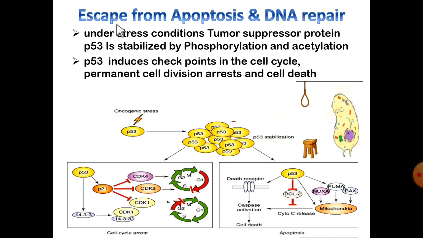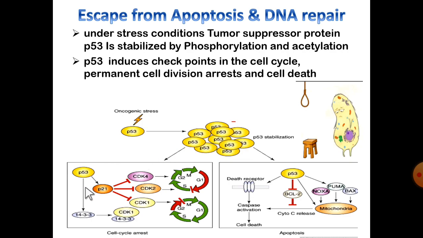And the next one is escape from apoptosis and DNA repair. Here, apoptosis and DNA repair are controlled by the P53 gene. These P53 gene related proteins are usually stabilized under oncogenic stress. If any stress is there, these P53 proteins aggregate to form a stable aggregate.